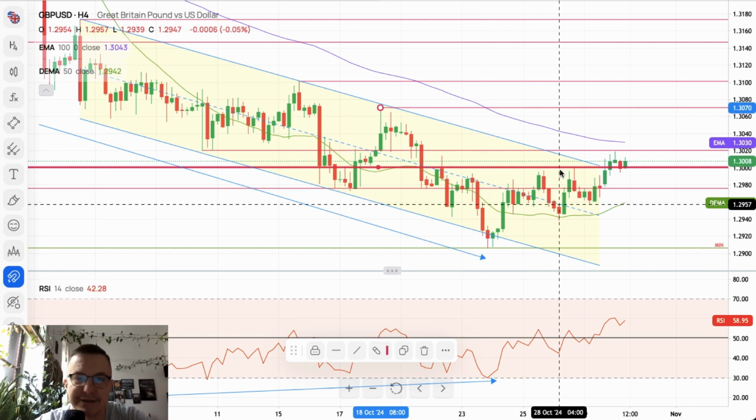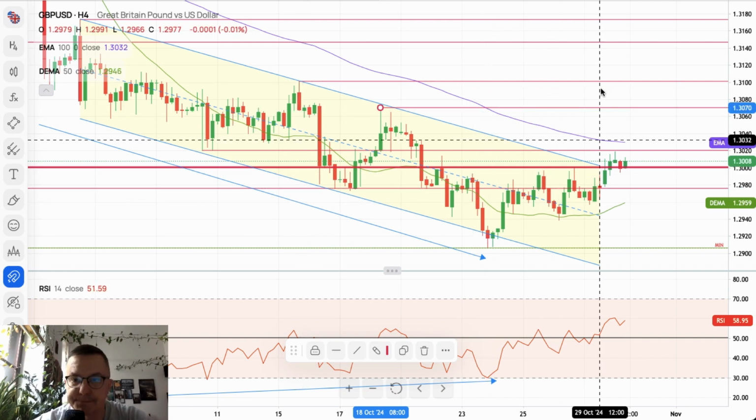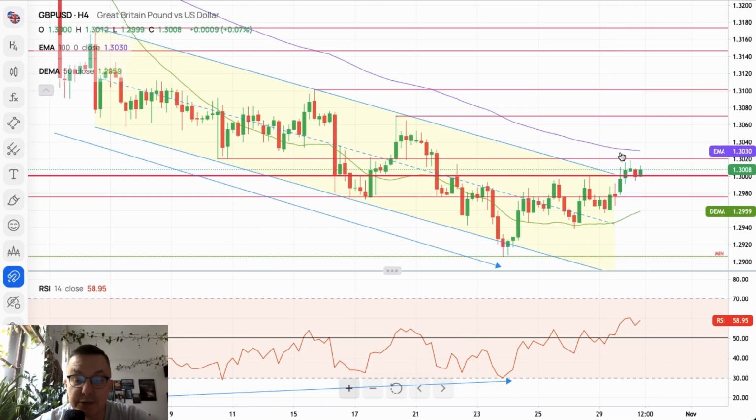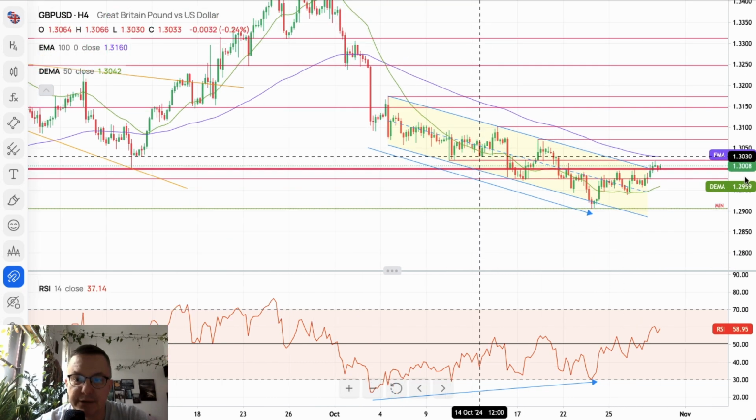All of these are round numbers, interesting. And the next one is 1.31 finally. So there is, of course, plenty of technical resistance here. Well, that's because the market has been moving down for quite an extended period of time.